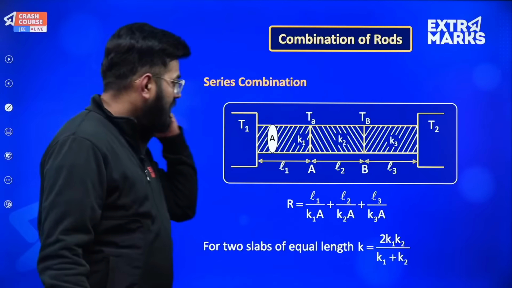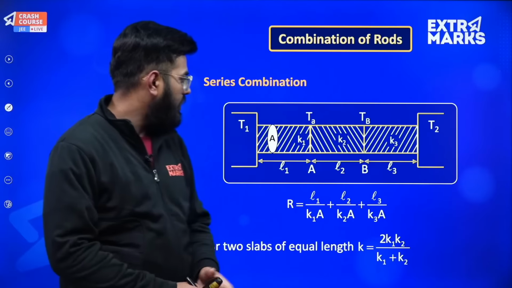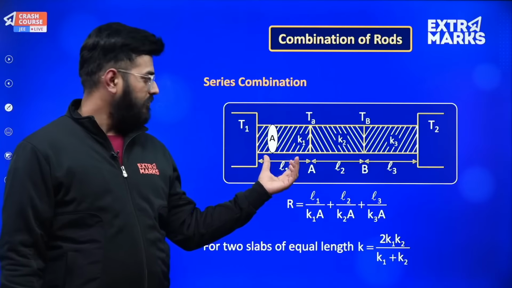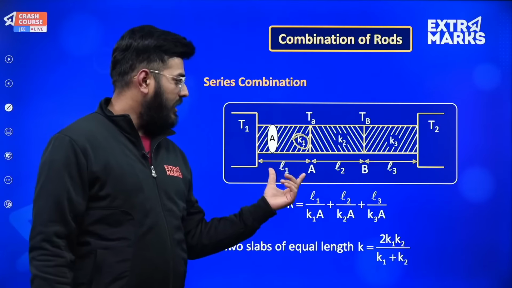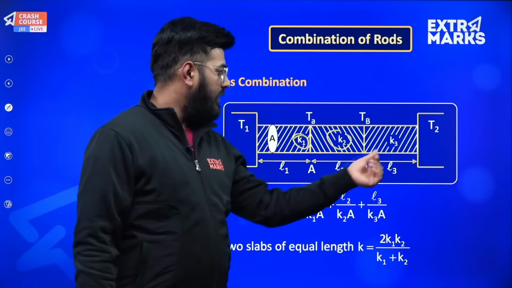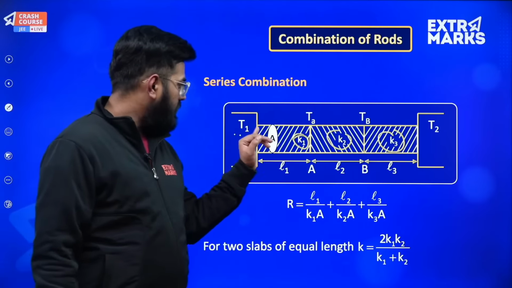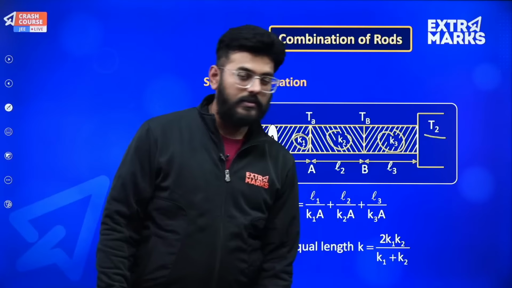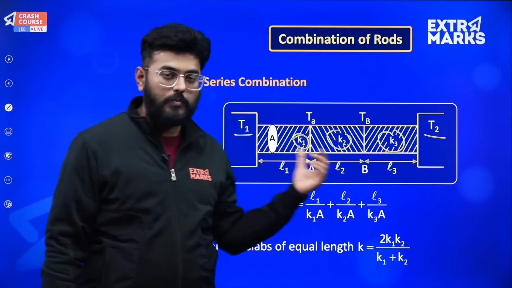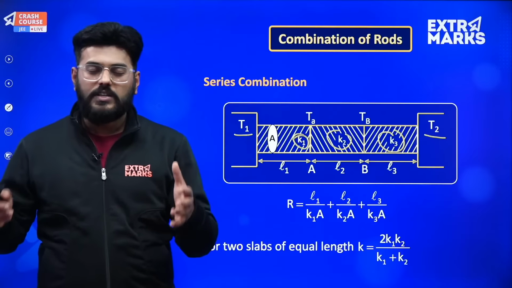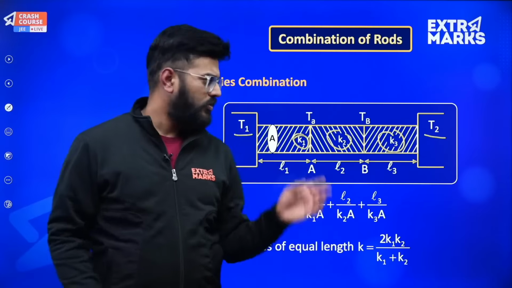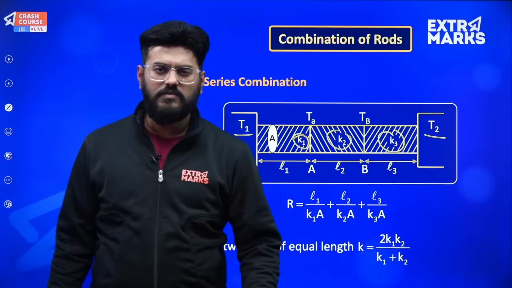As in this case, if I talk about a series combination, as you can see, there is this material with thermal conductivity K1, length L1, thermal conductivity K2, length L2, and thermal conductivity K3, length L3. And obviously this entire apparatus has been placed between 2 regions which are having a temperature difference T1 and T2. If they are different, then definitely heat energy will flow.